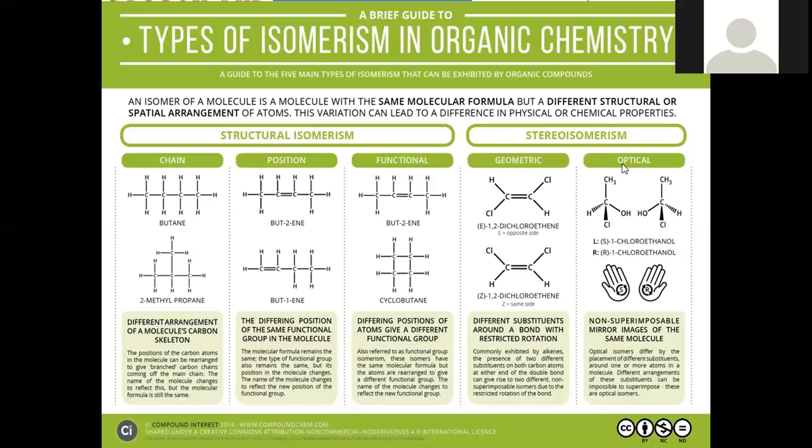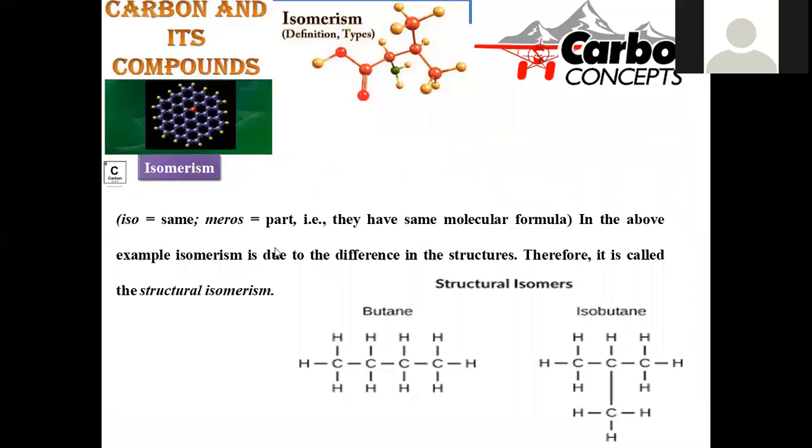These are the broad ways to categorize all the compounds based on their chain and branch structure, position of the functional group, geometrical isomerism around the double bond, and optical isomerism due to their variation in the light properties. Right, all these are the kinds of isomers available in organic chemistry.